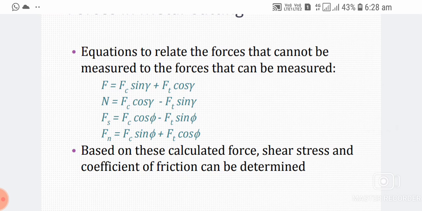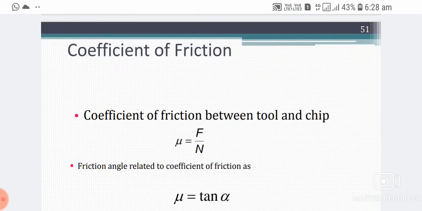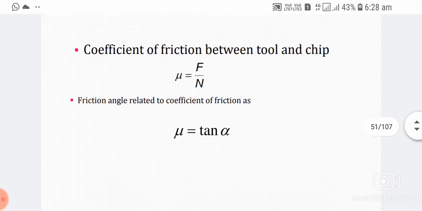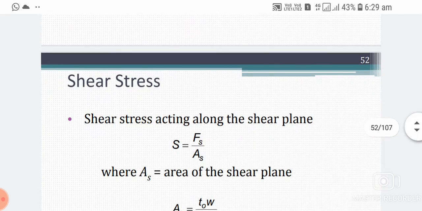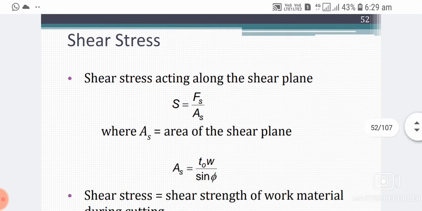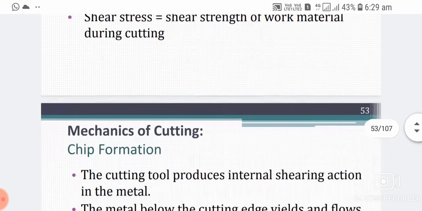Based on these calculated forces, shear stress and coefficient of friction can be determined. Coefficient of friction between tool and chip, mu equal to force F by N. Friction angle is related to coefficient of friction: mu equal to tan beta. Shear stress acting along the shear plane, S equal to Fs by As. As is the area of the shear plane, As equal to t0 w divided by sin phi. Shear stress equals the shear strength of the work material during cutting.